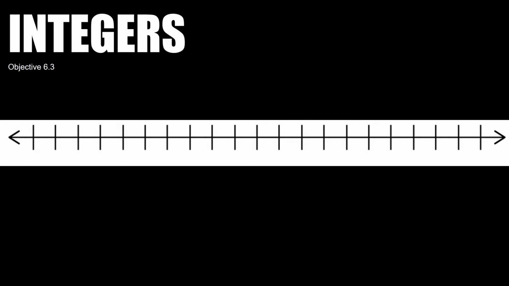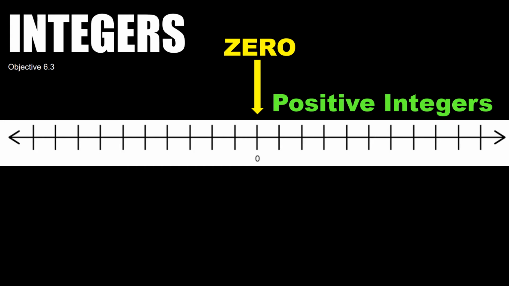In talking about integers, we have our starting point, which is going to be 0. This is the point that's labeled here on your number line. Our positive integers are going to the right, starting at 1 and working your way up. You might remember from elementary school that going up this way are the set of counting numbers. When you add 0 in, these are all of our whole numbers.